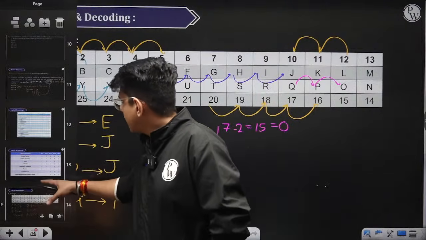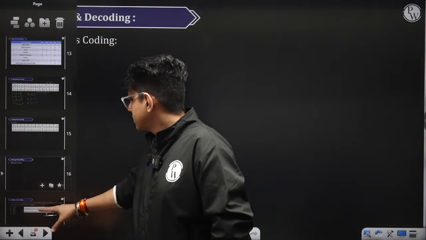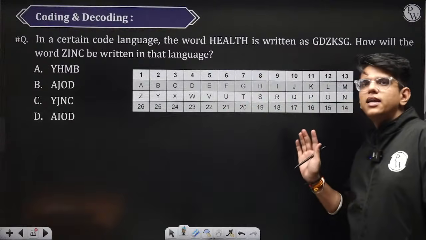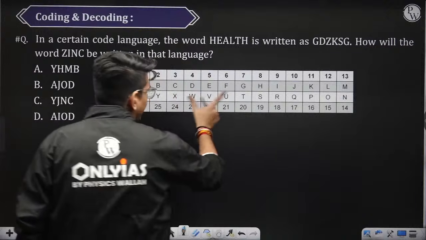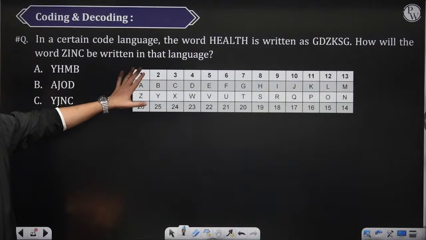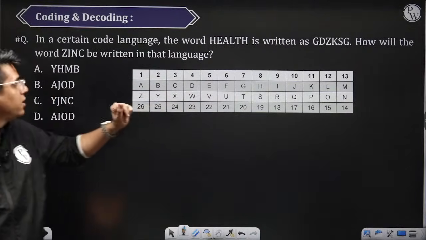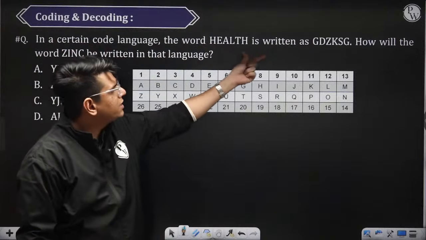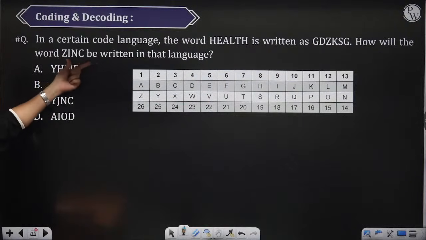Suppose this is the question given to you. You won't find this in the exam. I have given it here on the blackboard so that you can directly see how to jump between the letters. It is saying in a certain code language, the word health is written as GDZKSG. How will the word zinc be written?